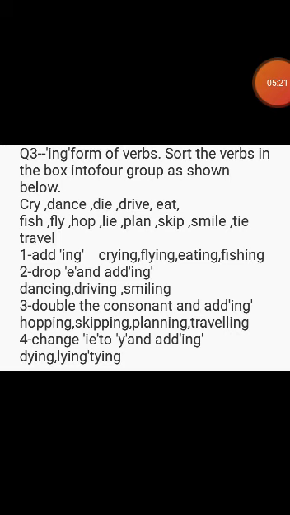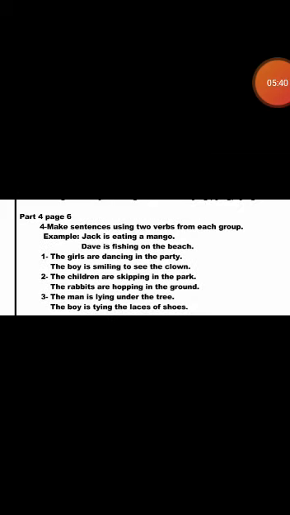Now come to group 4. Change IE to Y and add ing. The words which end with IE, we shall remove the IE and change it into Y and add ing, like dying, lying, and tying.